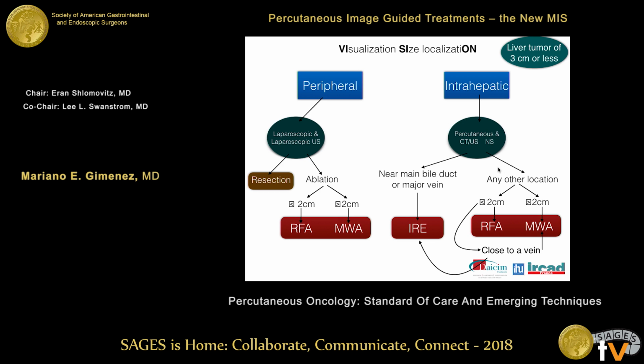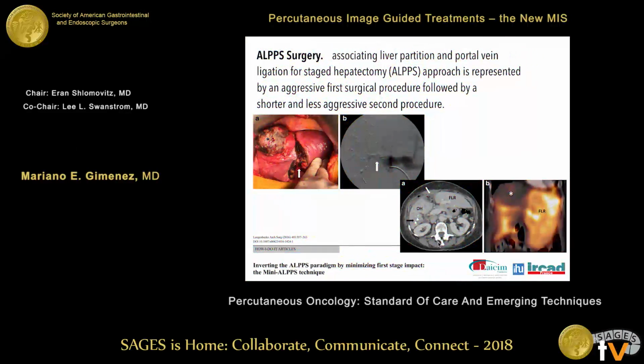In any other localization, we use radiofrequency for less than 2 centimeters and microwave for more than 2 or 2.5 centimeters. Of course, in case of a tumor less than 2 centimeters but close to a vein, we can use microwave, or in a specific patient, irreversible electroporation. This is our point of view.